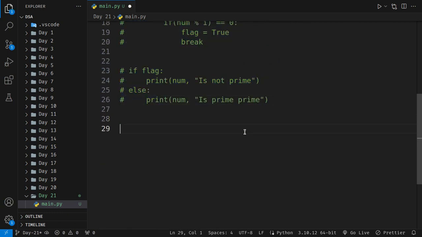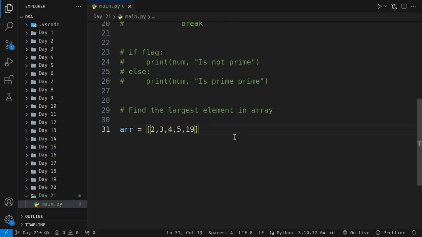Let's grab this. Find the largest element in array. So how do you write an array? Let's understand how you write arrays. An array is written like this. Okay, so this is our array and we are going to check.